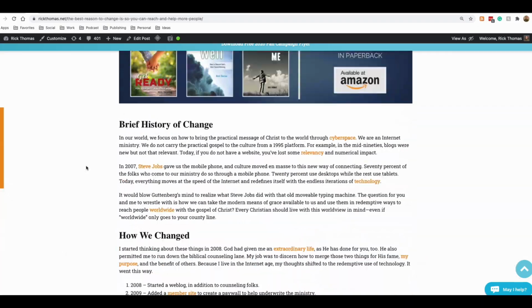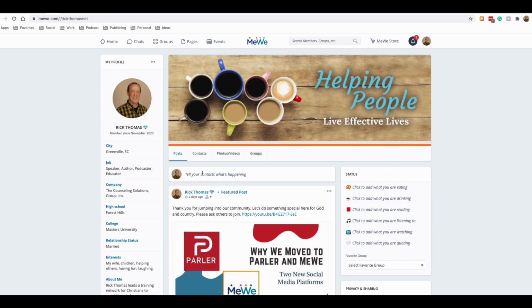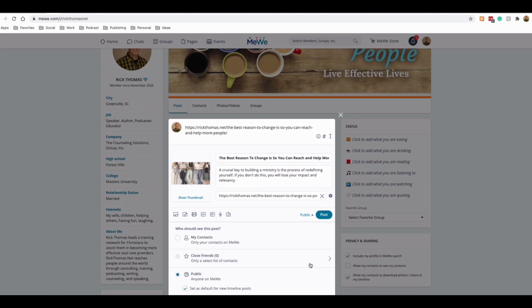This is one of our shorter articles. What I'm going to do is copy the URL right there in the browser. I'm going to come over to MeWe, and I'm going to drop it right here. And there it is. Now, as far as posting this article, you want to make sure that you have it set up to go public. You see right here where it says post, right beside that, it says public. I'm going to click on that, and it drops down.